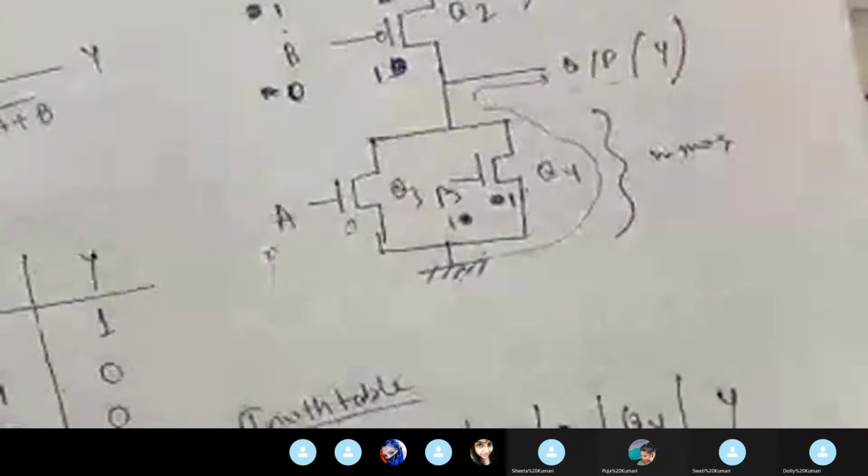And for A equal to 1 and B equal to 0: as my A is 1, it will become 0, and as B is 0, it will become 1. For the down part, A is 1, so it will be 1, and for B 0, it will be 0.